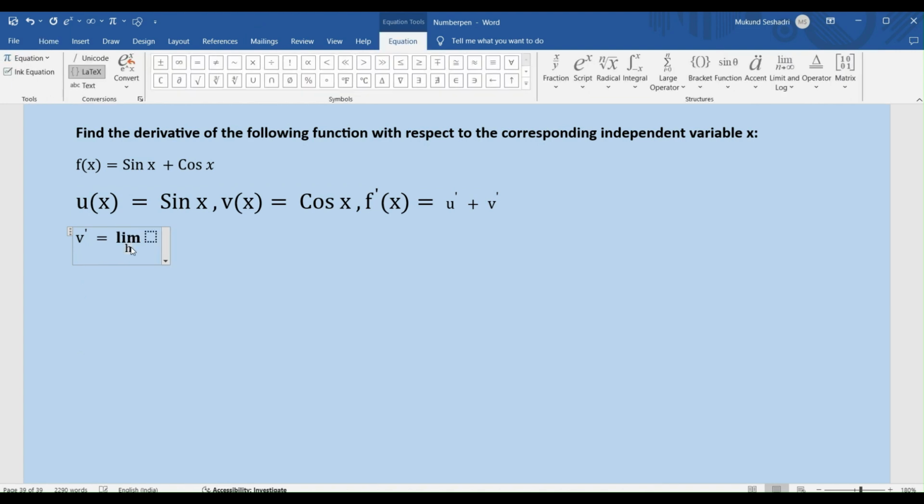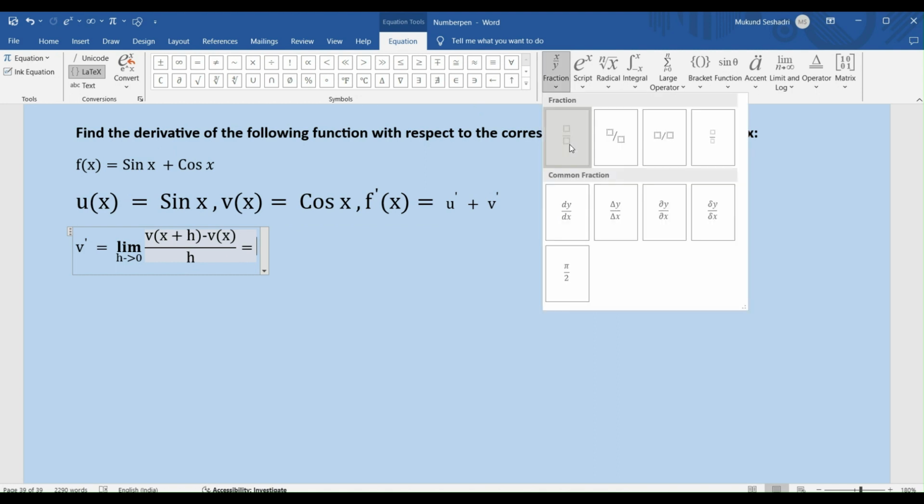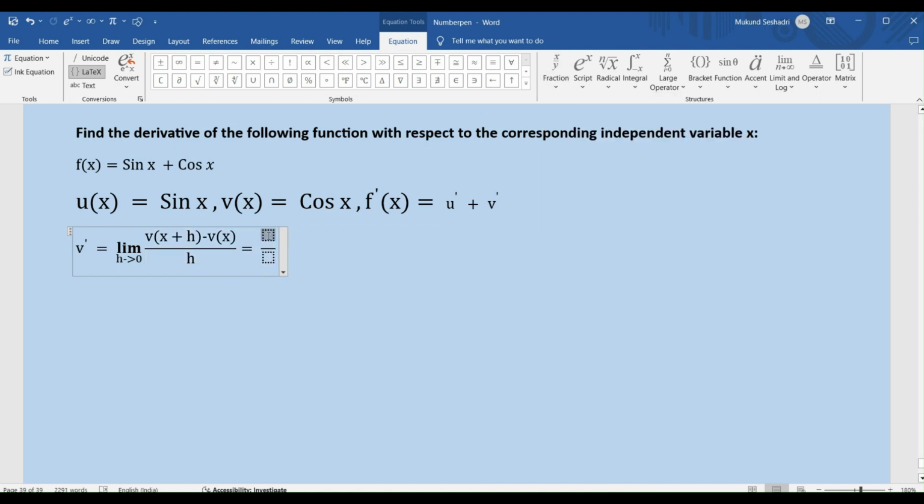Limit h tending to 0, v of x plus h minus v of x divided by h, right? And what is that? v of x plus h is nothing but cos of x plus h, minus cos of x, which is my v of x.